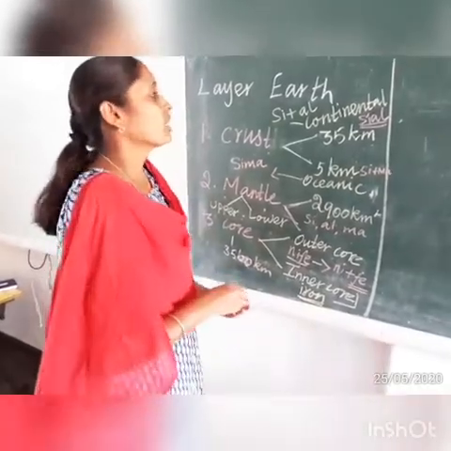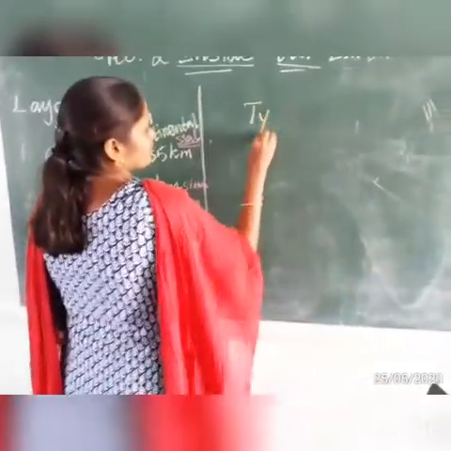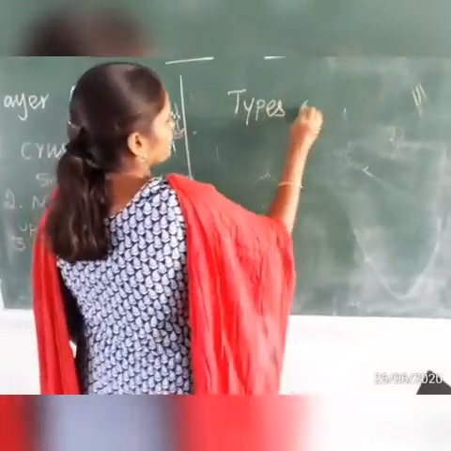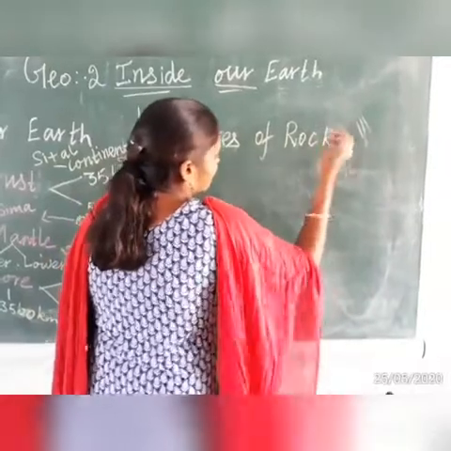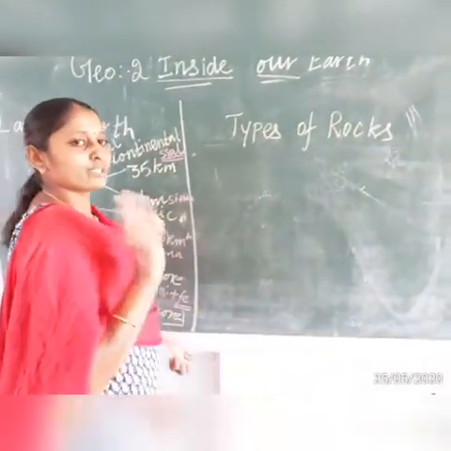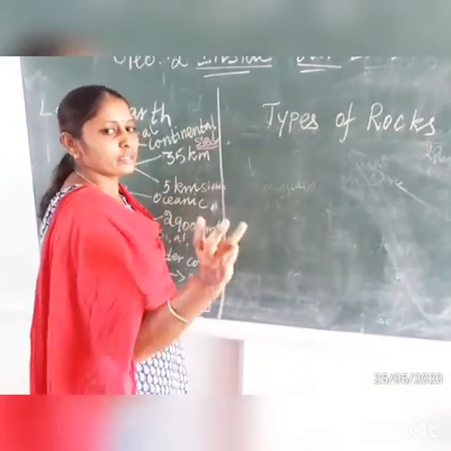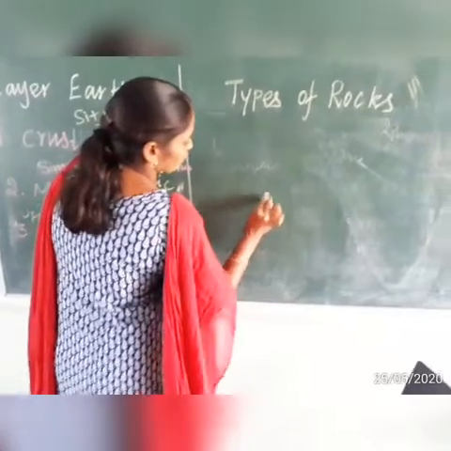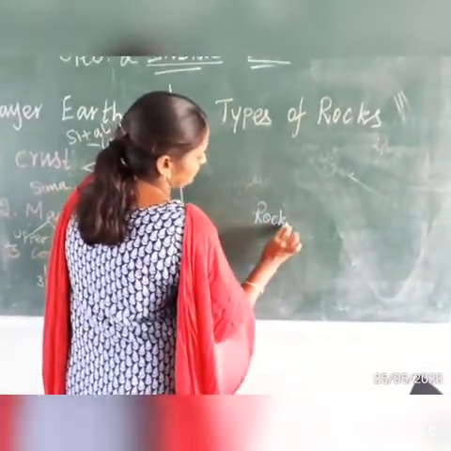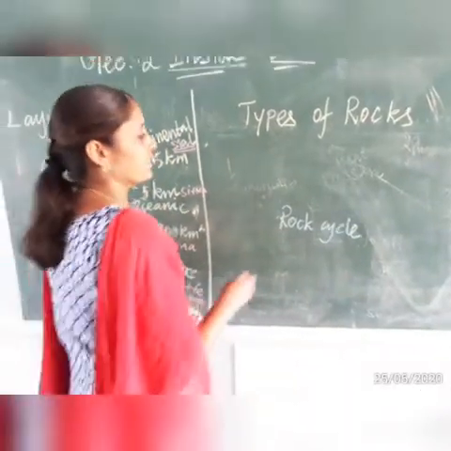Next, today we discussed types of rocks. Three different types of rocks we discussed today, and last we discussed the rock cycle. What are the three different types of rock? Igneous rocks, sedimentary rocks and metamorphic rocks. Here I am going to draw the rock cycle. It is very important and it helps to understand the concept clearly.